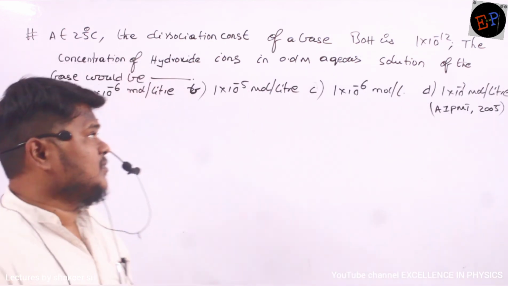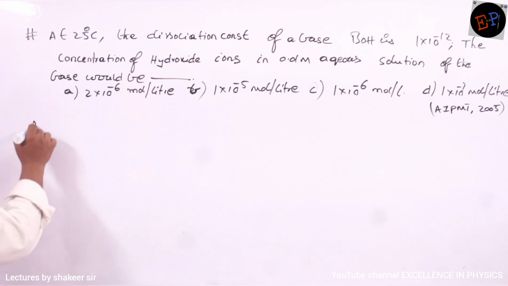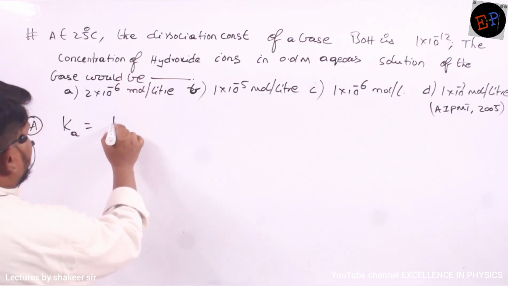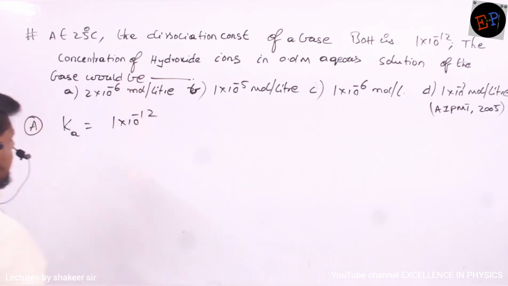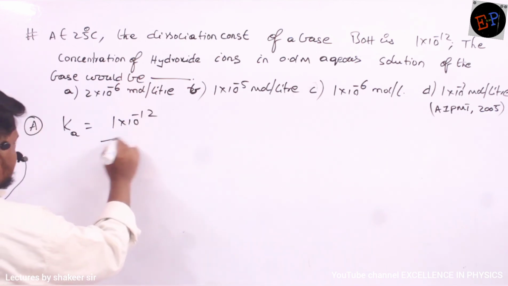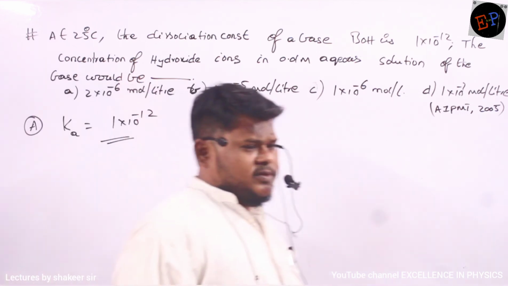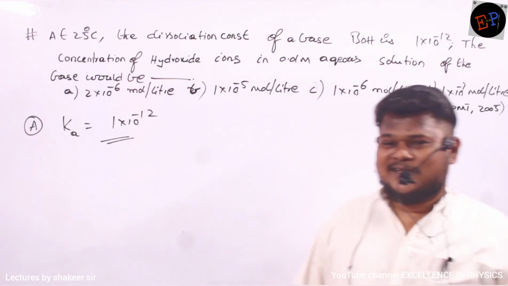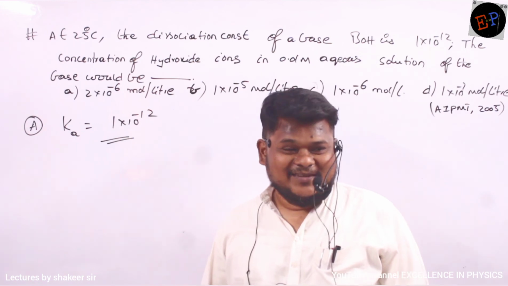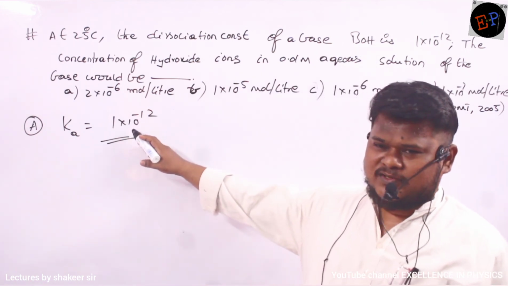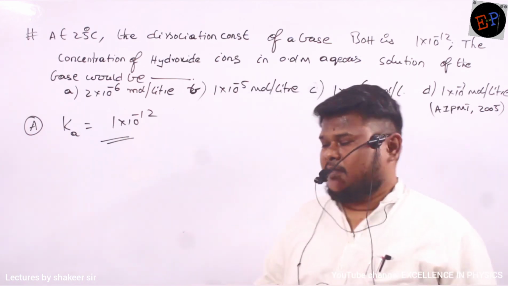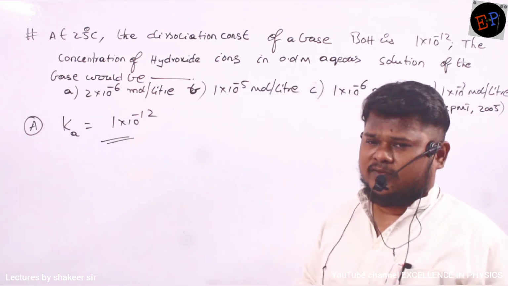Right. So at 25 degrees Celsius, the dissociation constant of a base BOH is 1 into 10 power minus 12. So therefore, the dissociation constant of the base is 1 into 10 power minus 12. When you look at this data, immediately what you should understand: the dissociation constant is very less, no? 10 power minus 12 is very, very less. It means it is a very weak base. That is what we have to understand.